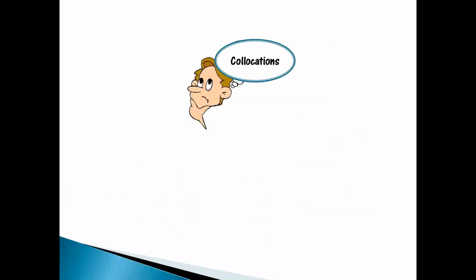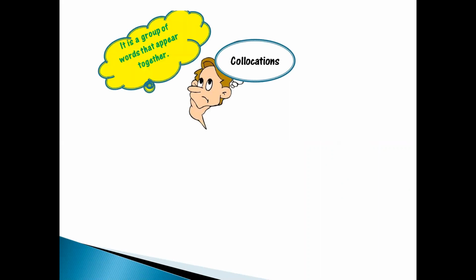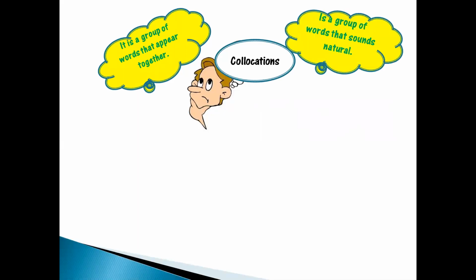So the first thing is, what are collocations? Collocation is a group of words that appear together. There are a few words which are always used together. They are called collocations. For example, make bed, do homework, heavy traffic. These are all words which are mostly used together, so they are called collocations. Collocation is a group of words that sounds natural, right? So the most commonly used words are called collocations.